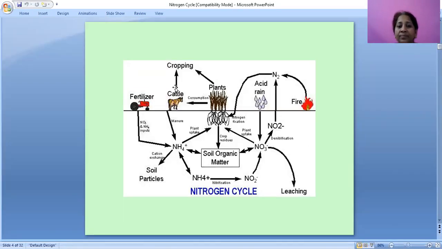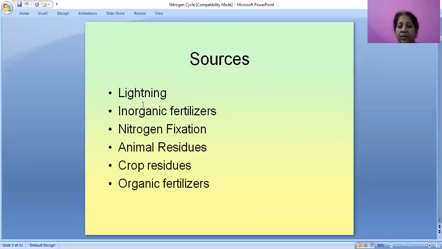Now the nitrogen cycle. We can see in this diagram, first fertilizers. We have already told in the previous slide the sources of nitrogen: lightning, inorganic fertilizers, nitrogen fixation, animal residues, crop residues, organic fertilizers.